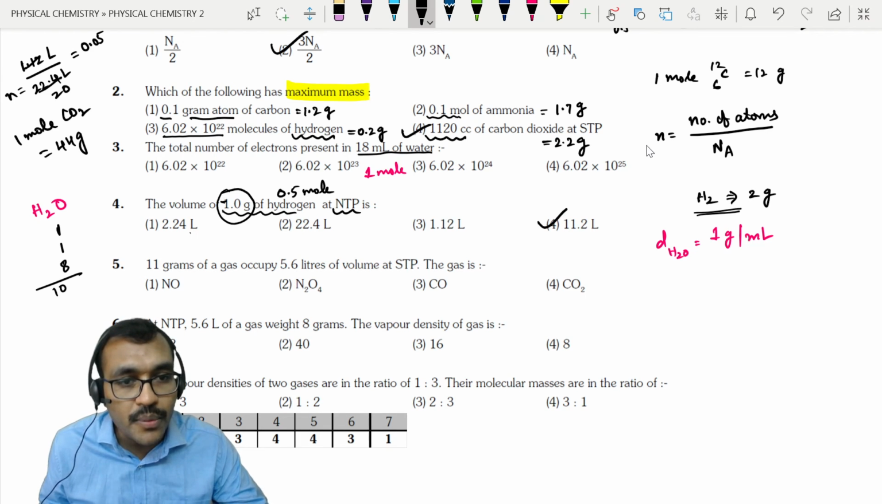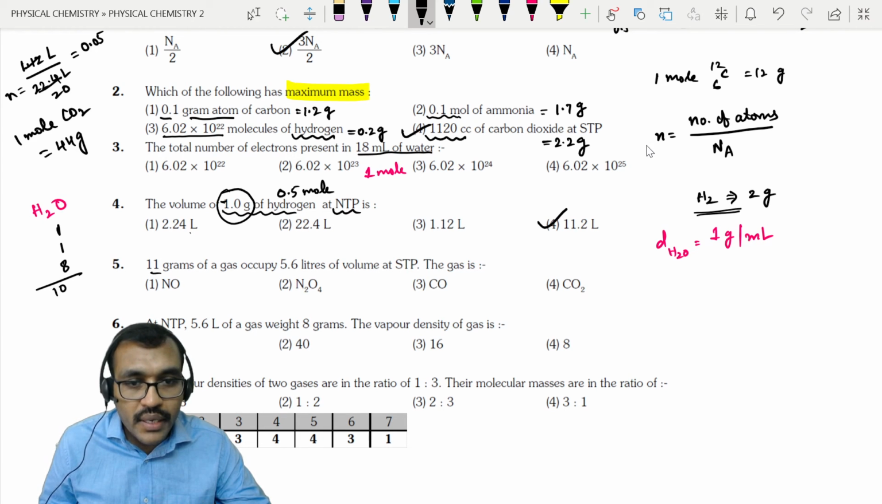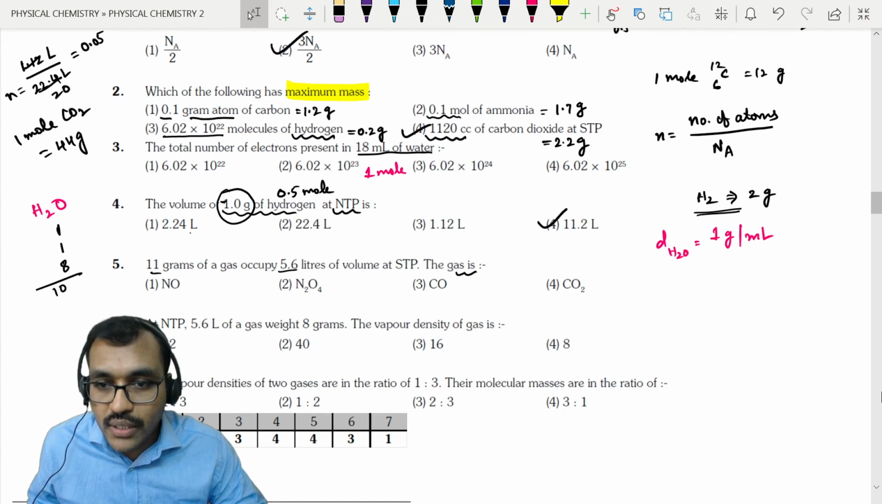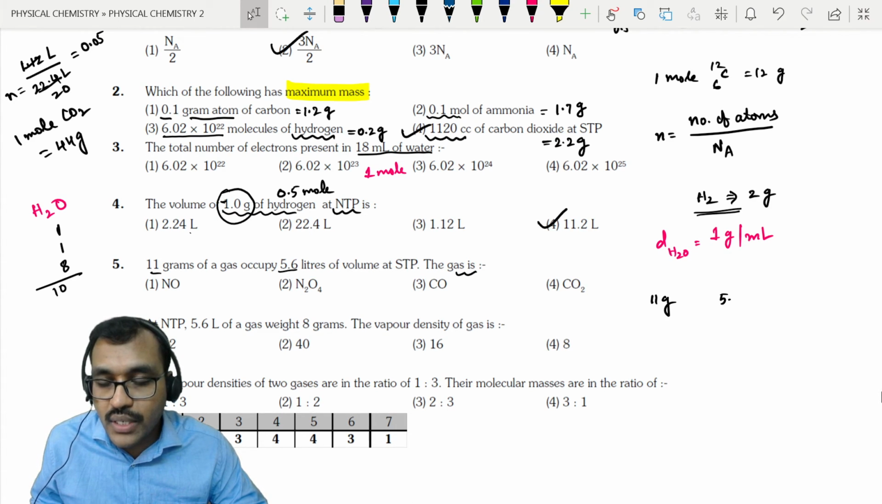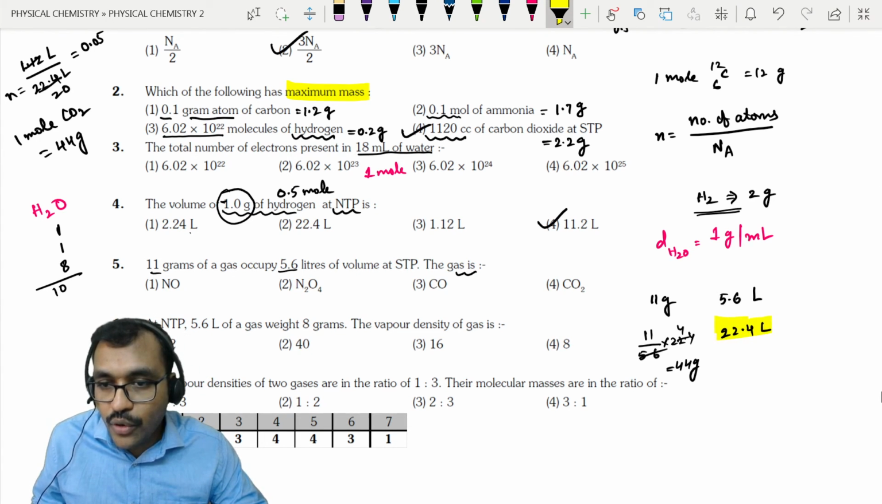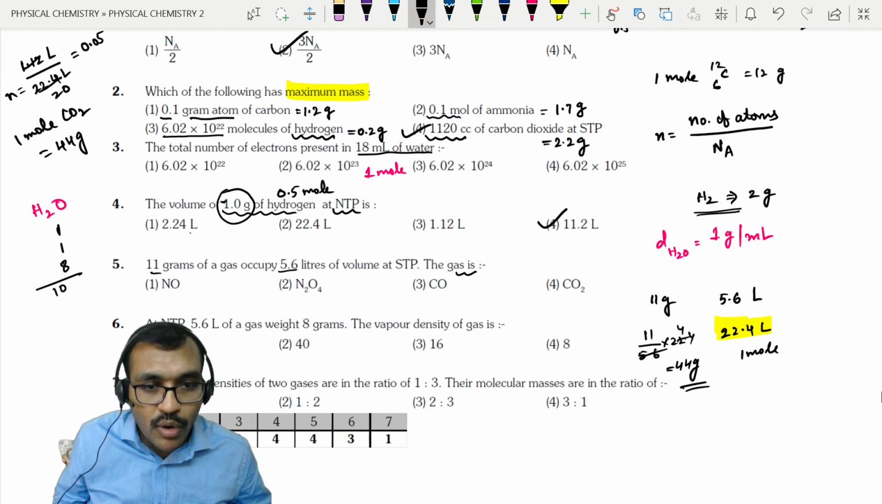So the answer is 4. 11 grams of a gas occupy 5.6 liters. That means what is the mass? So 11 grams is 5.6 liters. If it is 22.4 liters, then it will be 11 by 5.6 into 22.4, which is equal to 44 grams. That means 22.4 liters is 1 mole, and 1 mole is equal to 44 grams. That means the molecular weight is 44. Now check the molecular weight here.